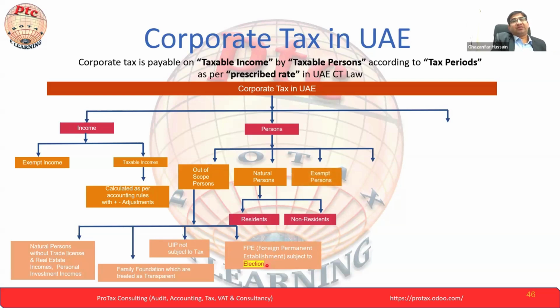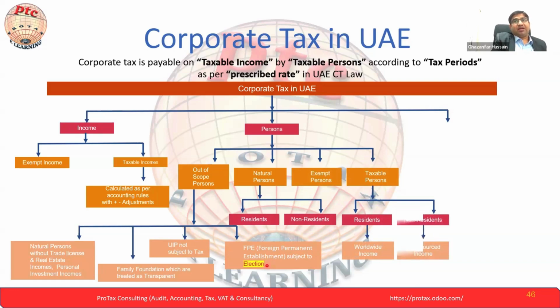Now we are seeing the exempt person. In the first session, we had a detailed discussion on the exempt person. The taxable person we also went through earlier. Now again we are summarizing: the resident person on worldwide income and the non-resident person on UAE source income. The UAE source income itself is a broader definition, and the resident on worldwide income is also a broader definition. Whatever income he generates, not only from the UAE but from worldwide, will also be subject to corporate